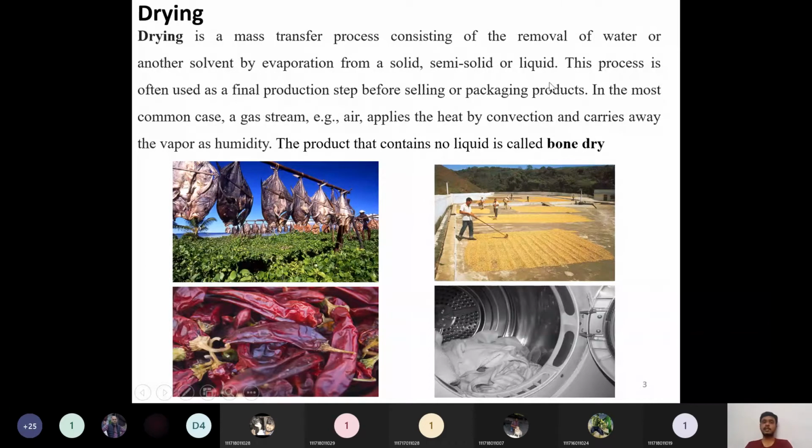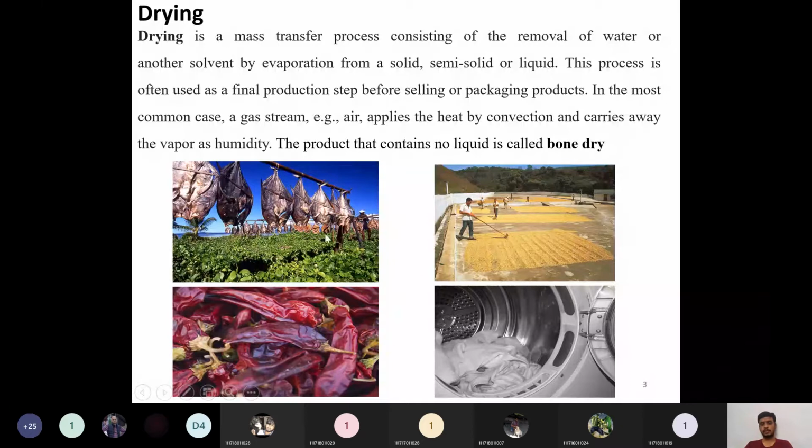But here we will concentrate only on the drying of solids, drying of wet solids only. We are not concerned about liquids here. This chapter belongs entirely to solids, wet solids only. Plus, there are many examples for the drying operation.